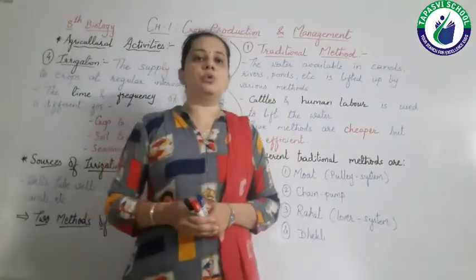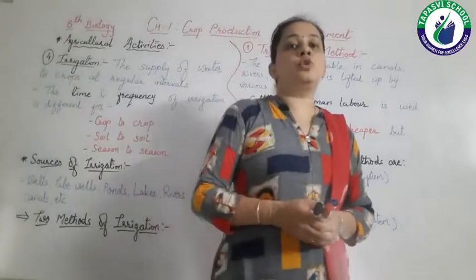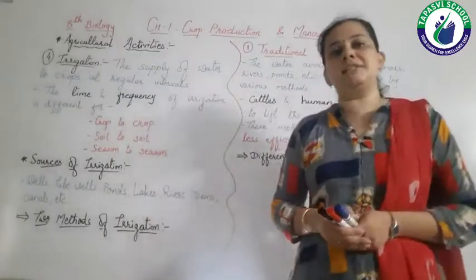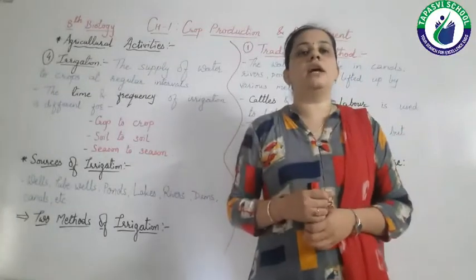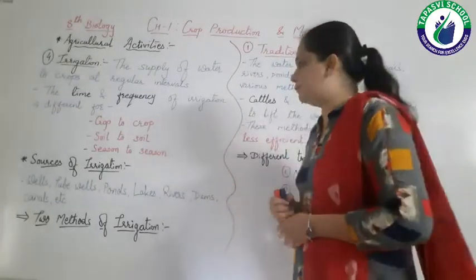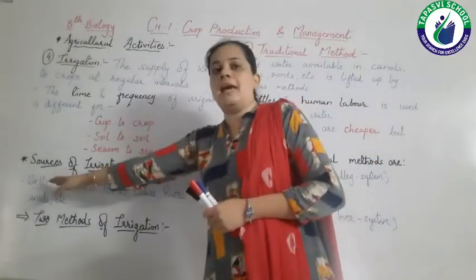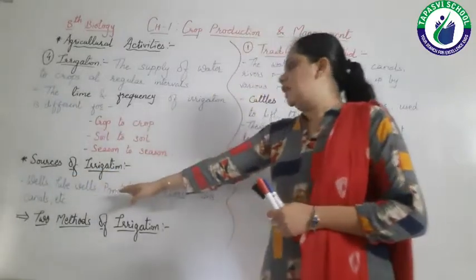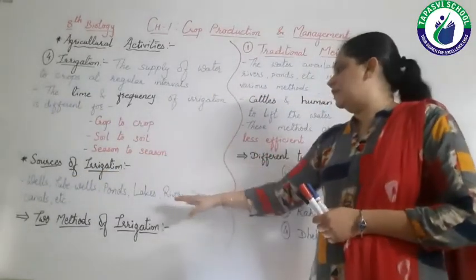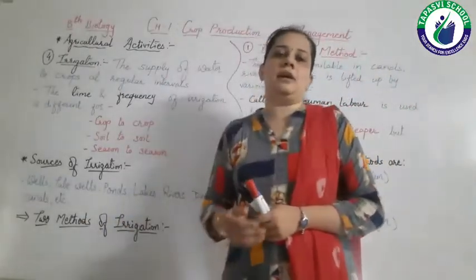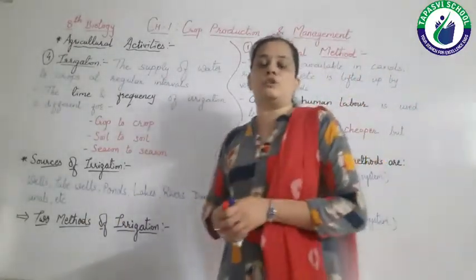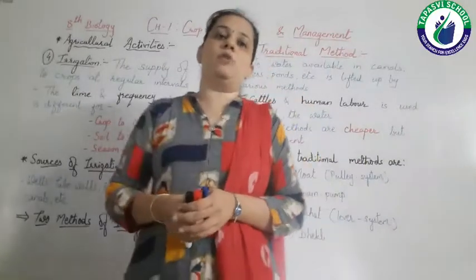Now let's move towards the different sources of irrigation, meaning how we can get water for our crops. The different sources are wells, tube wells, ponds, lakes, rivers, dams, canals, etc. The major source for irrigation is rainwater.